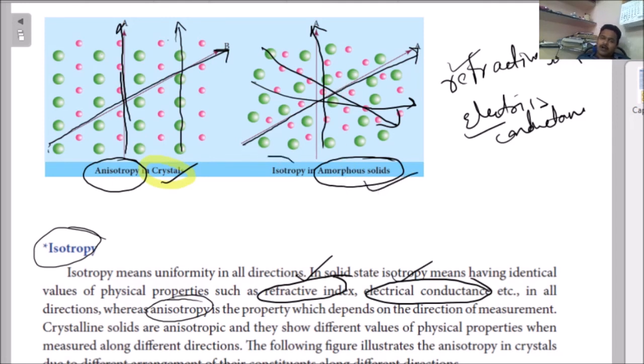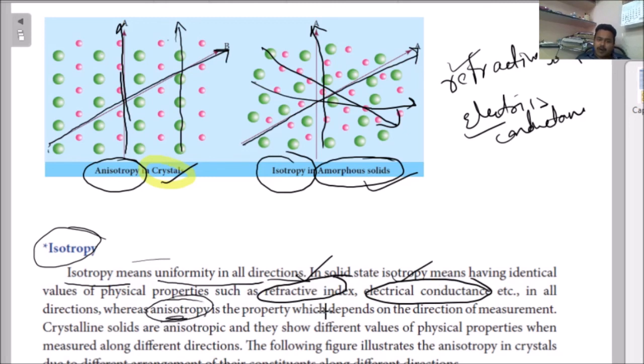This property is called isotropy. Isotropy means uniformity in all directions. This direction also has the same physical property, this direction also, this direction also. In the solid state, isotropy means having identical values of physical properties such as refractive index and electrical conductance in all directions.